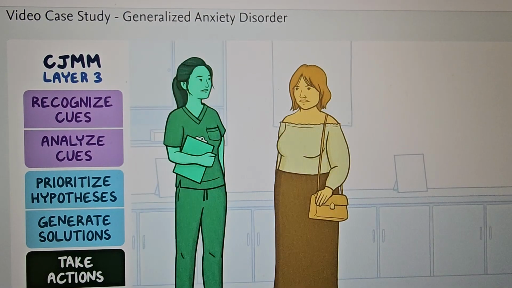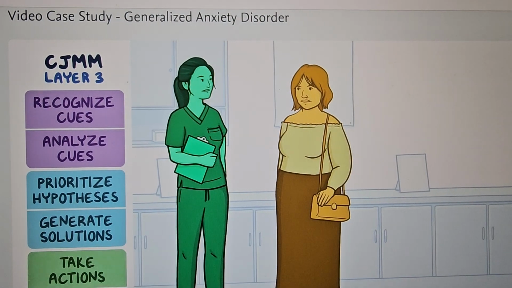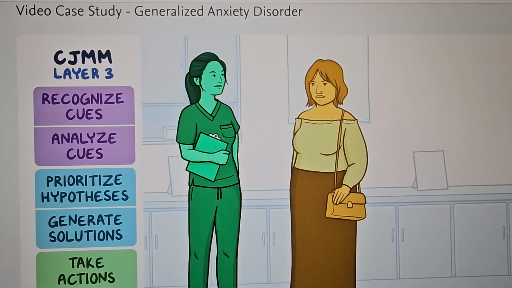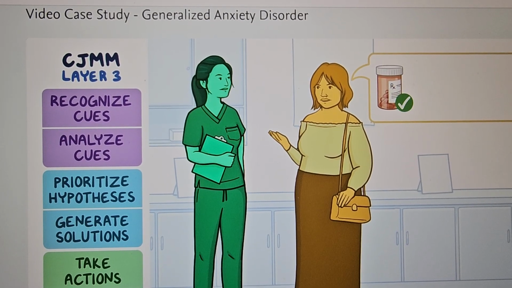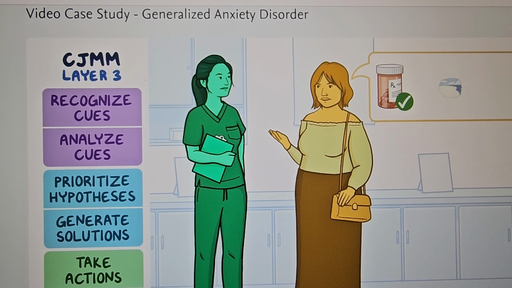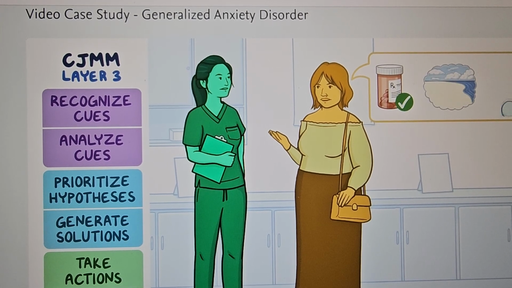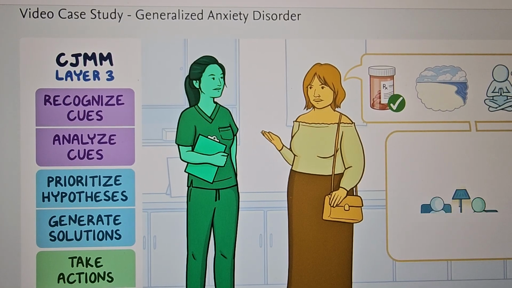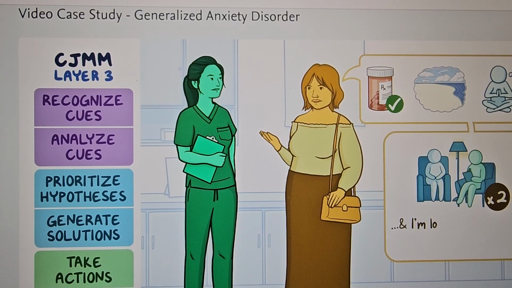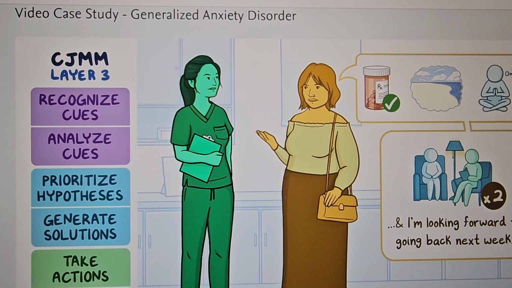At Holly's 2-week follow-up appointment, Nurse Becca evaluates the outcomes of her actions. Holly reports that she's been taking her escitalopram as prescribed and tells Nurse Becca that she's been practicing guided imagery and has started to do yoga to relieve her anxiety. Holly also mentions that she's attended 2 CBT sessions and is looking forward to going back next week.